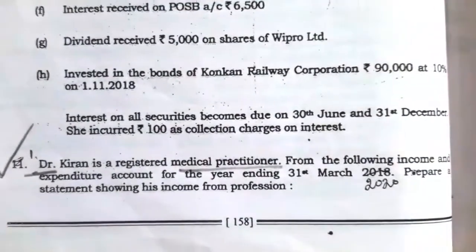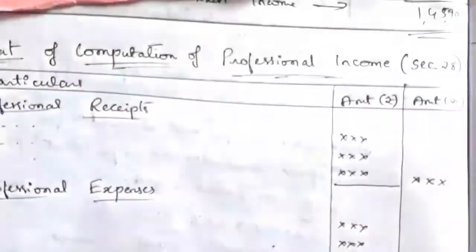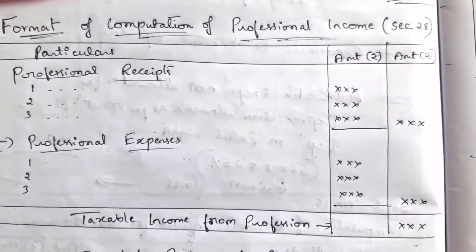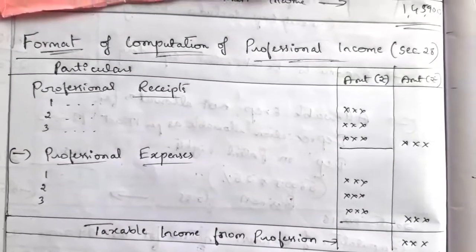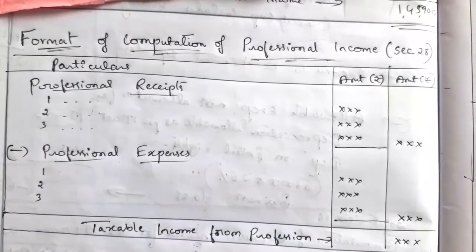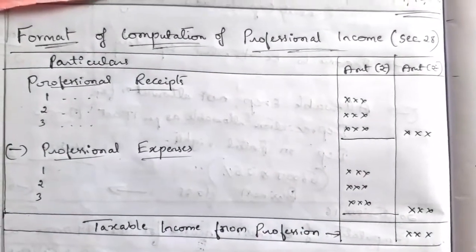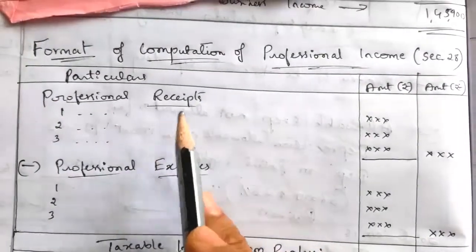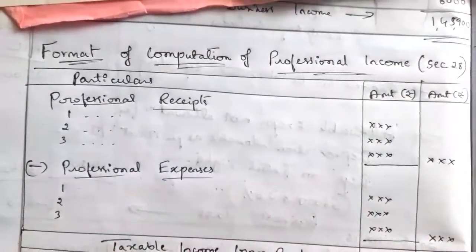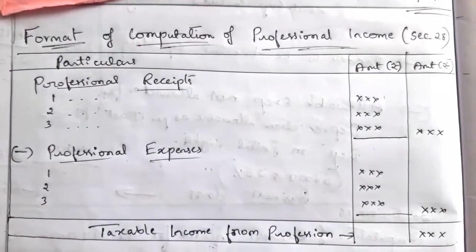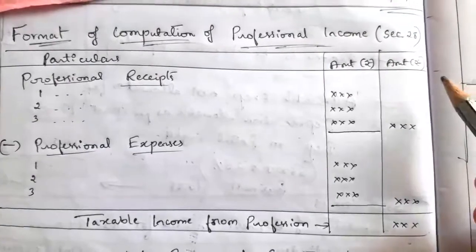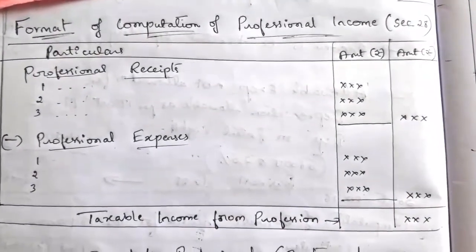What is the format to compute the taxable income from profession? The format for computation of professional income is that we have to draw 3 columns: particulars and 2 amount columns. Under that we have to take only the professional related receipts and professional related expenses. First we take all the profession related incomes and total them, then we deduct only the professional related expenses. The difference is the taxable income from his profession. On that income he has to pay tax under section 28 while computing his gross total income.